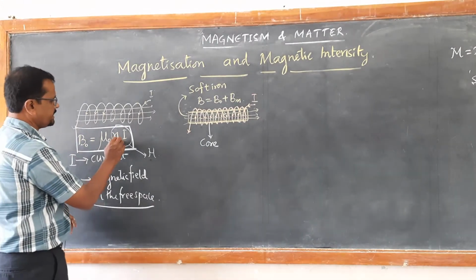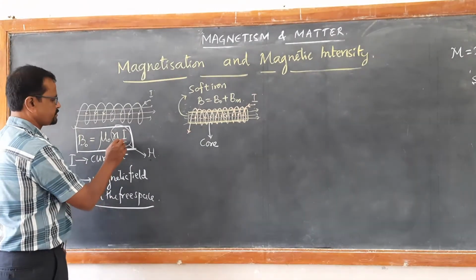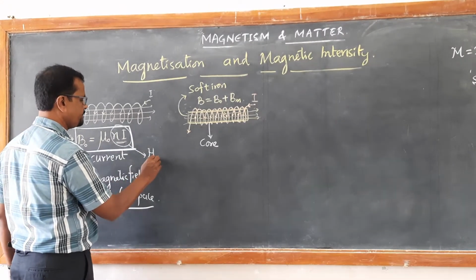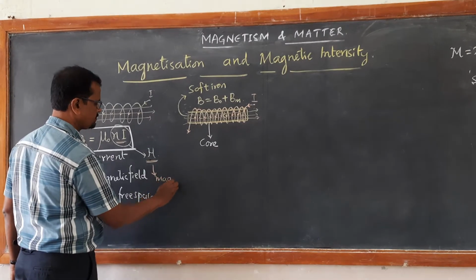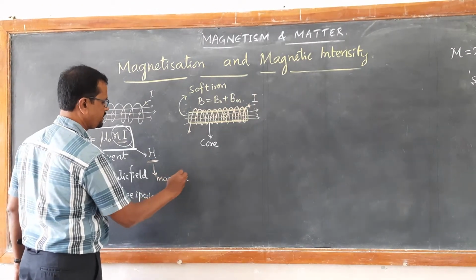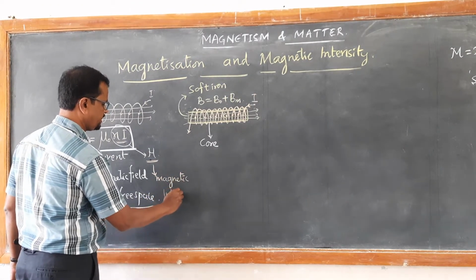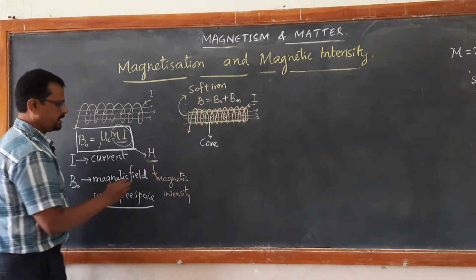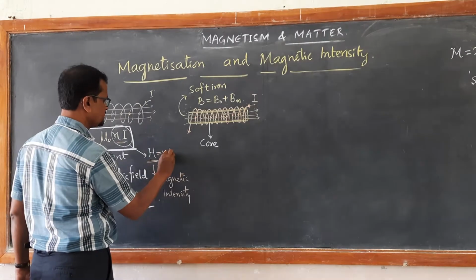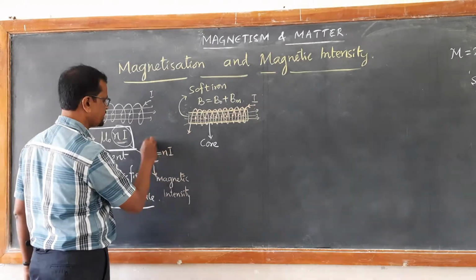This product nI itself is called magnetic intensity, denoted by H, so H is nothing but nI.